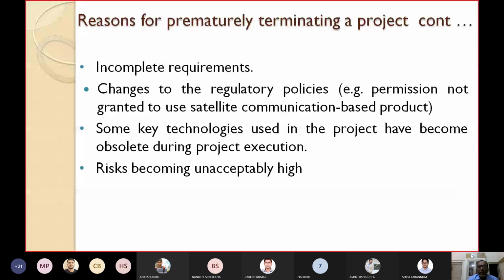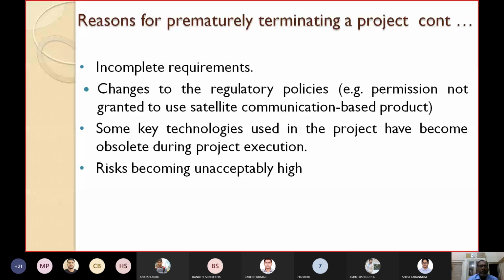Some other reasons are like that: incomplete requirements. The requirements that you are getting from the customers are not complete, and they do not know what is required more to make them complete. Incomplete requirements, so that's why we are terminating the project.